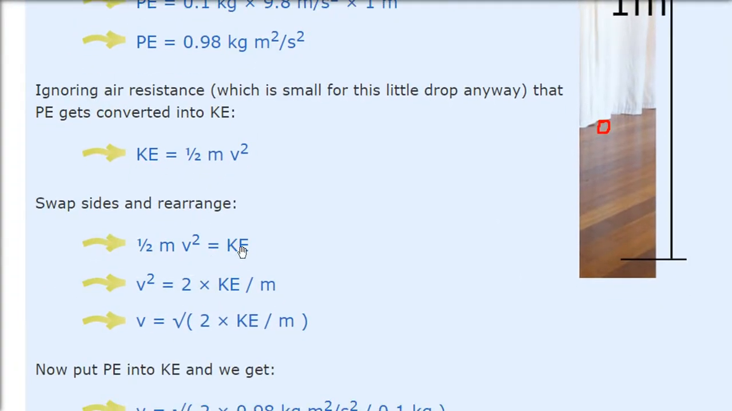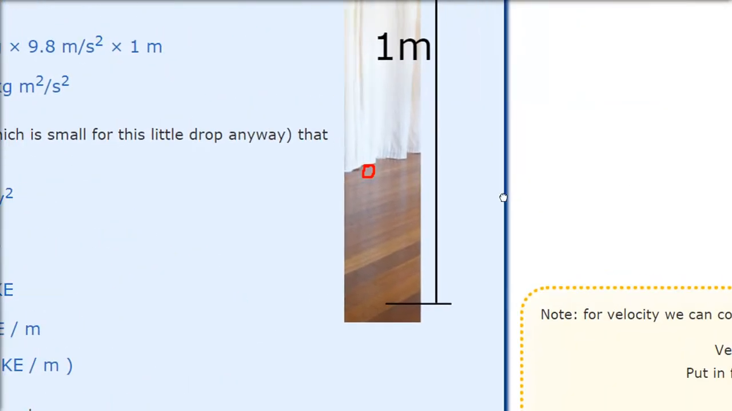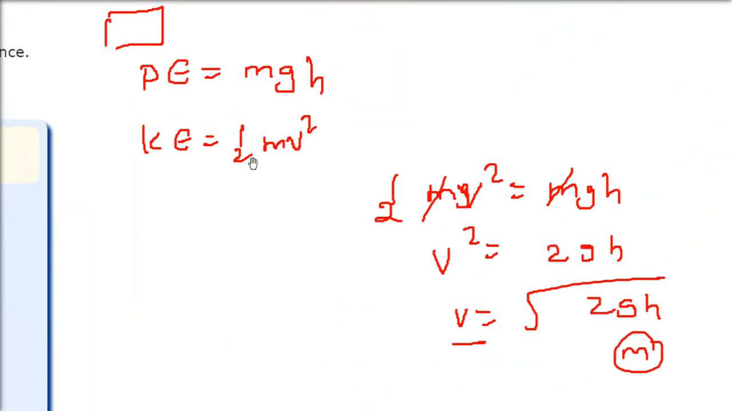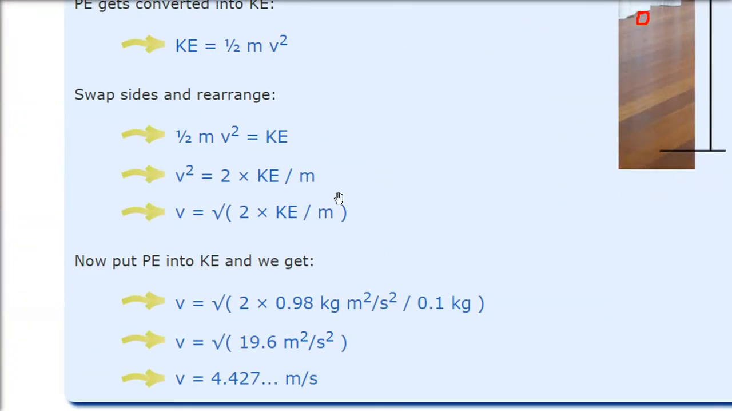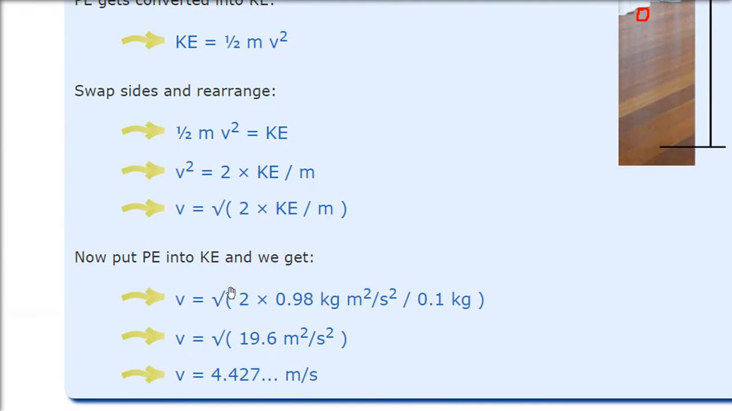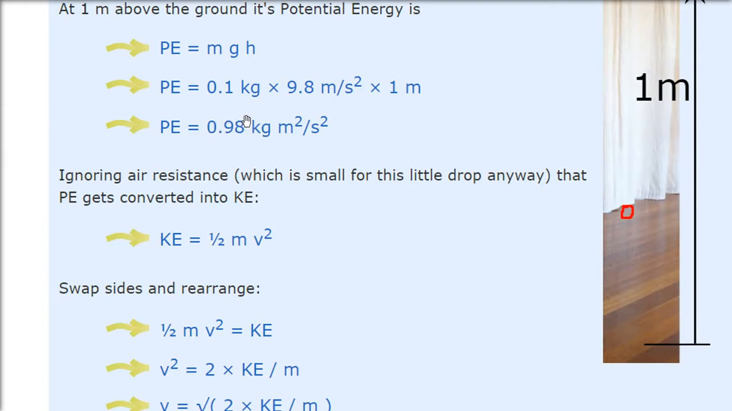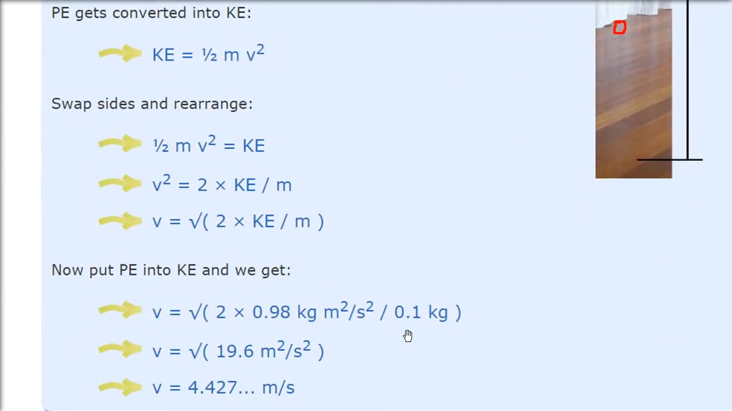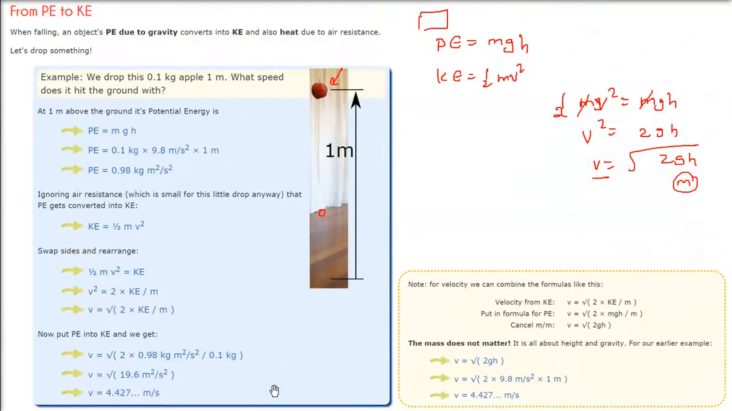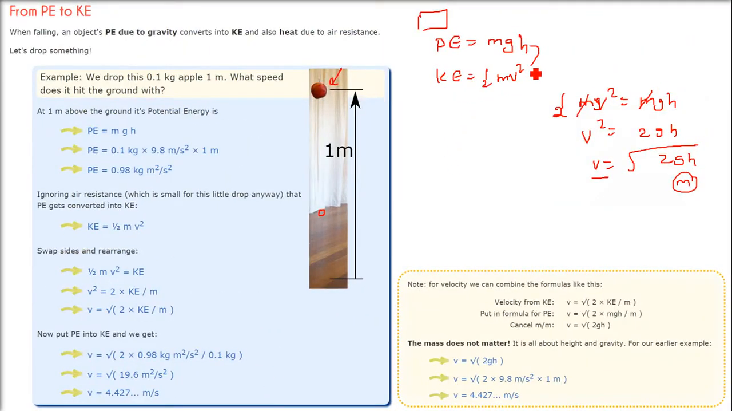So half mv square is equal to the potential energy, v is under root 2 into KE by m, which I just told you. But I'll just tell you that it is independent of mass. Just compute this 2 into this kinetic energy. This is potential energy, which is actually the kinetic energy. Put it here, and 0.1 kg is the mass. So velocity is 4.427.